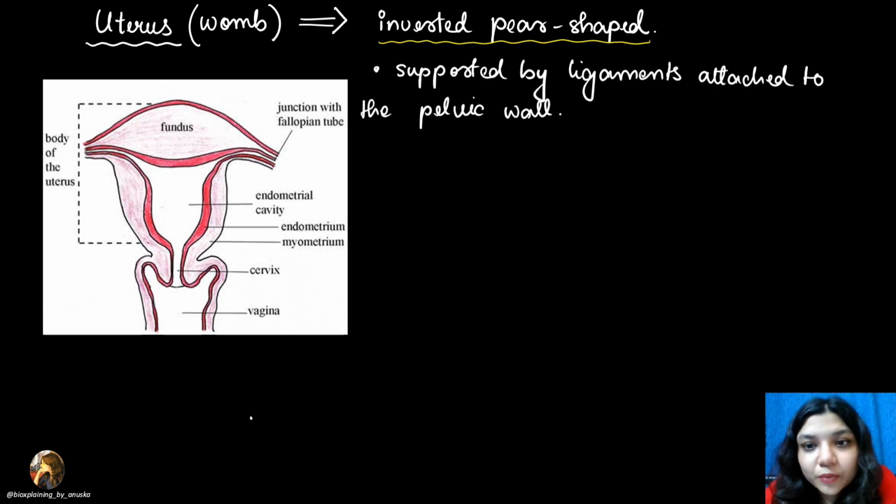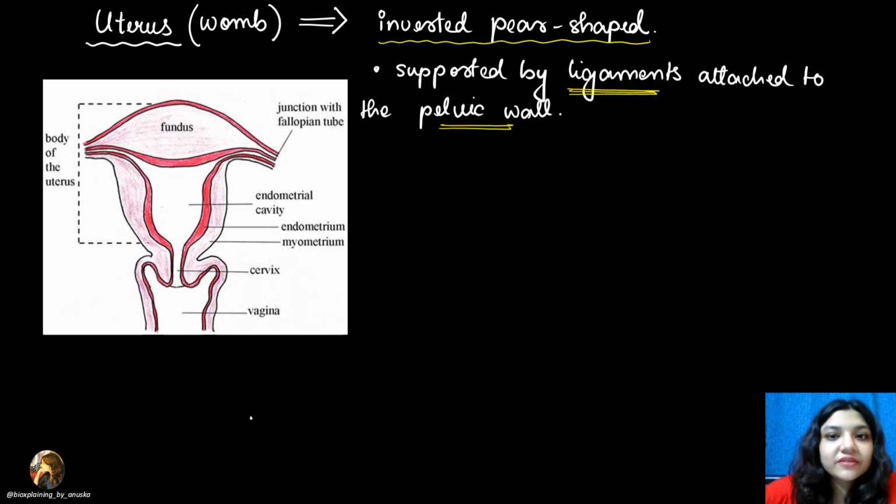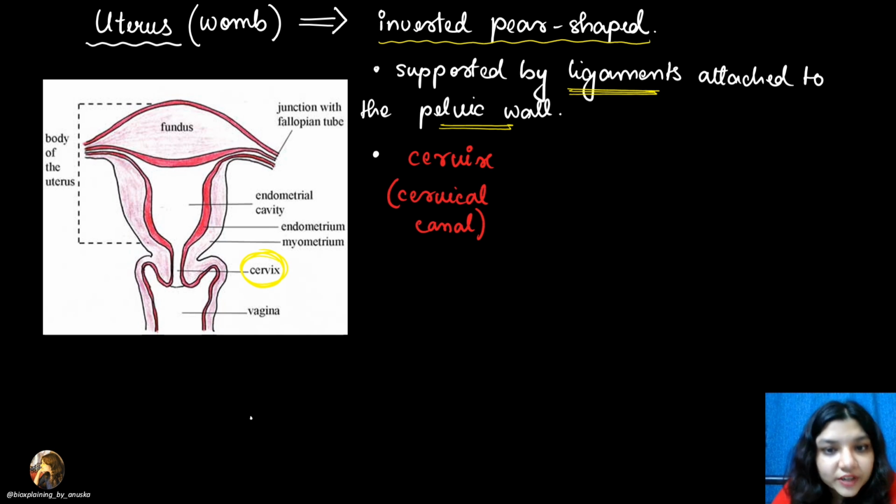And it is supported by ligaments that are attached to the pelvic wall. How is the uterus attached to the pelvic wall? It is supported by the ligaments, right? Now, just below the uterus you can find the cervix.